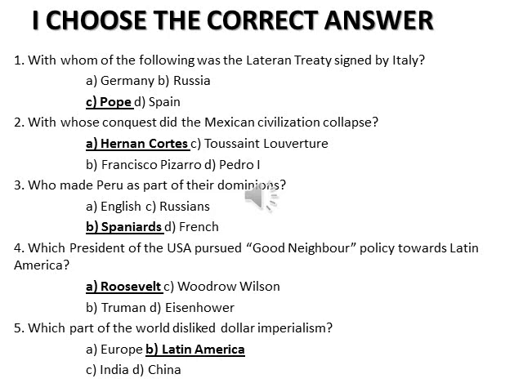Then fifth one, which part of the world disliked dollar imperialism? So the policy followed by America to control another country. So imperialism policy to control another country, that is called as dollar imperialism. So it was disliked by Latin America. Because America followed the dollar imperialism policy in Latin America. Okay, so fifth question, option B, Latin America.